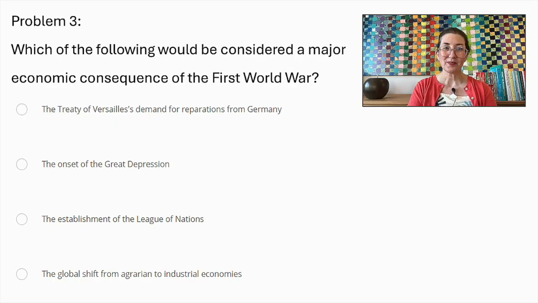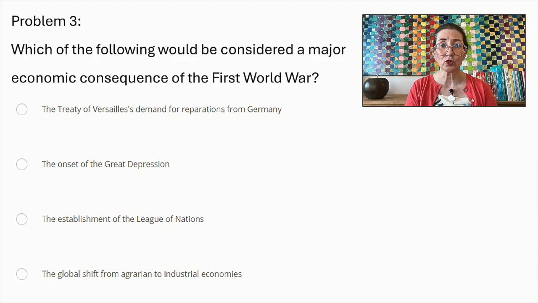Problem number 3. Which of the following would be considered a major economic consequence of the First World War? The Treaty of Versailles' demand for reparations from Germany, the onset of the Great Depression, the establishment of the League of Nations, or the global shift from agrarian to industrial economies.